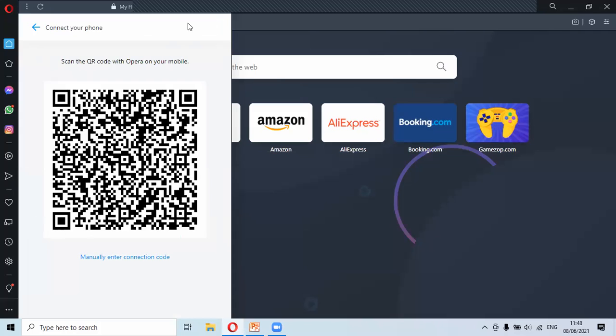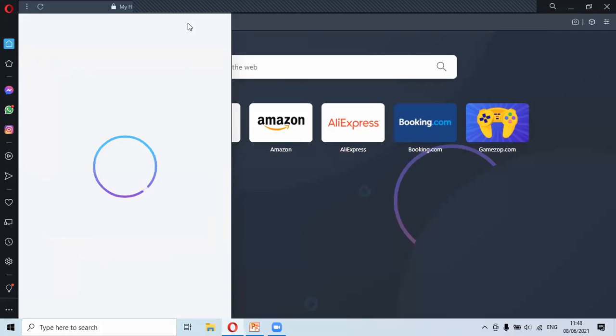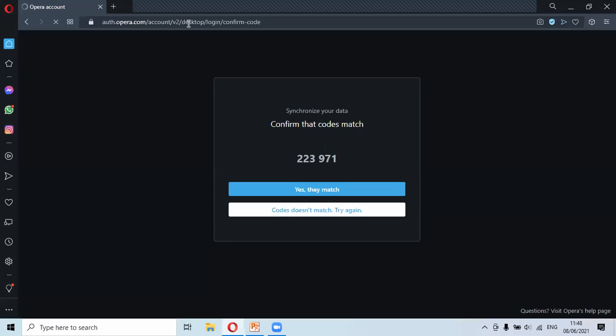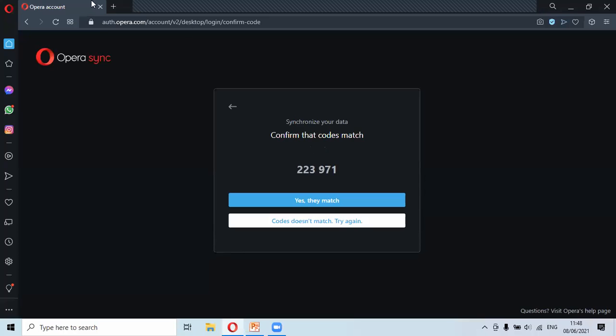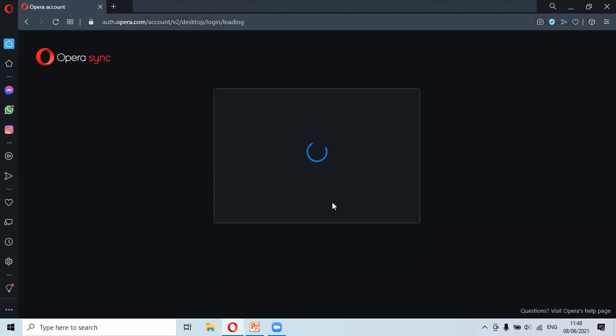I have opened the scanner on my mobile. I'll just scan this code, and the code is scanned. Now you can see a loading symbol over here. The code is scanned and a confirmation code is displayed on my mobile. I have to select yes for the match. I have to just select this option.